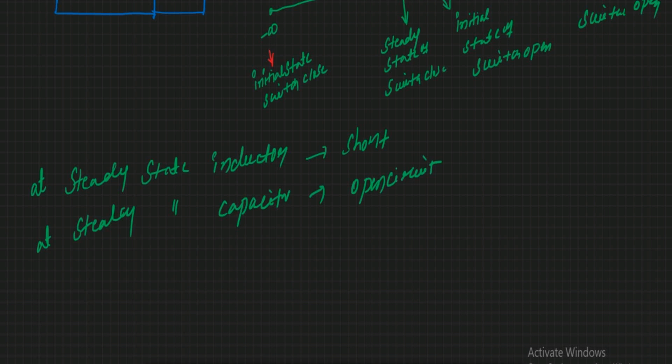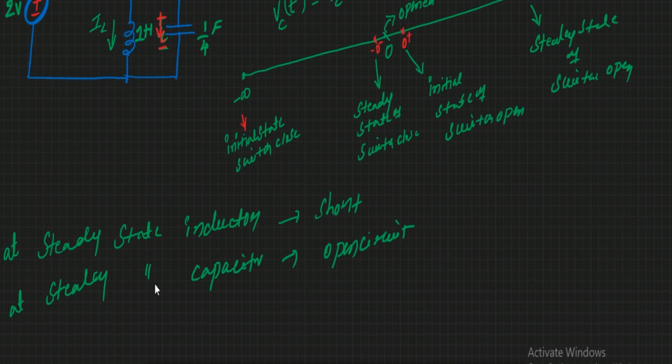If you are able to draw this line, you can find the state of your inductor and capacitor.